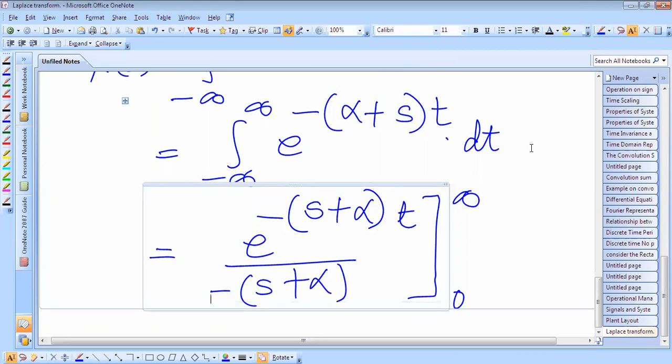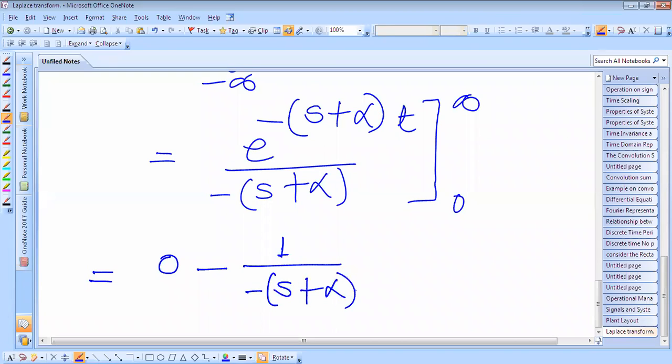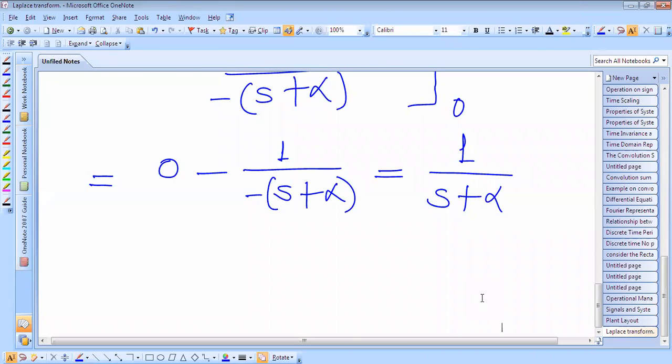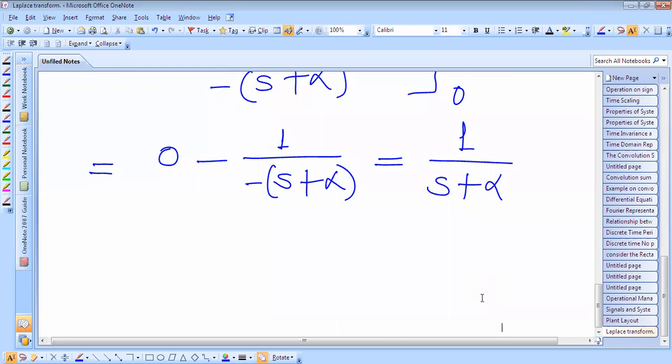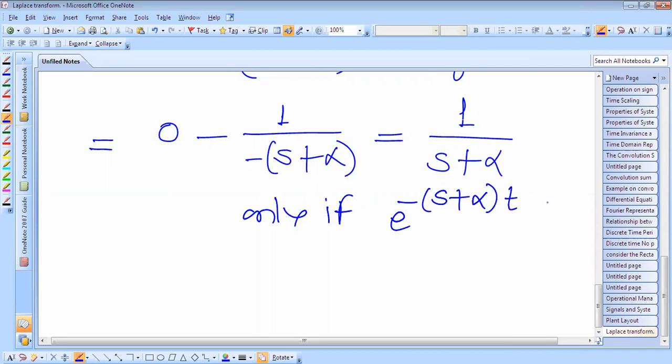Now put the limits. If you put e raised to power minus infinity, the result will be 1 over s plus alpha, only if e raised to power minus s plus alpha t tends to 0 for t tends to infinity.